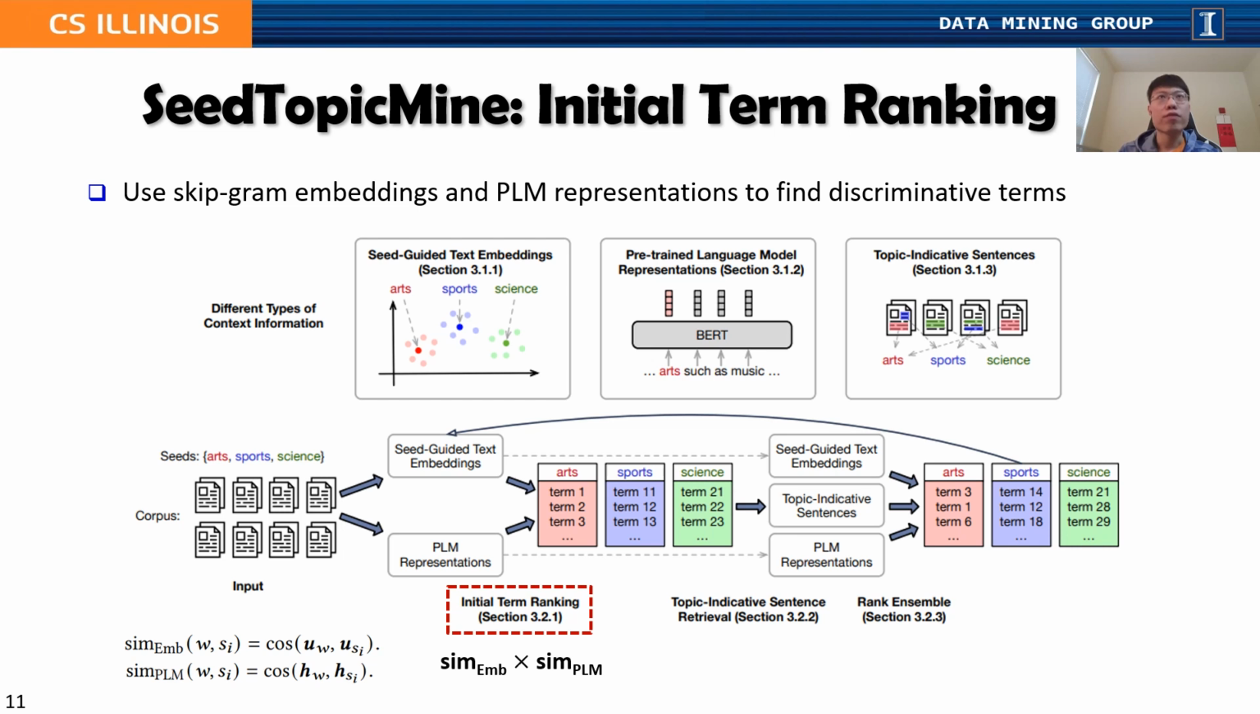So here is the roadmap of SeedTopicMine. Initially, topic indicative sentences are not available, so we only use skip-gram embeddings and PLM representations to find discriminative terms. This step is called initial term ranking, where we rely on the two types of similarities based on the cosine similarity between the embedding of the candidate term and the embedding of the seed.